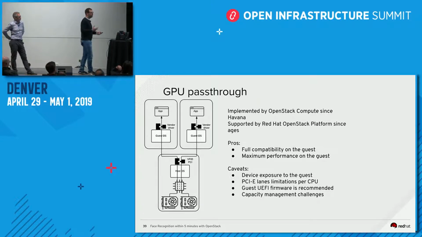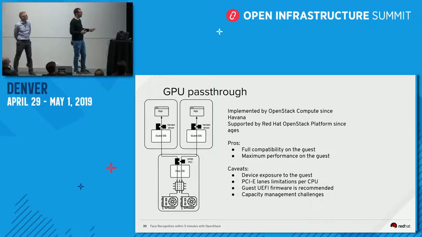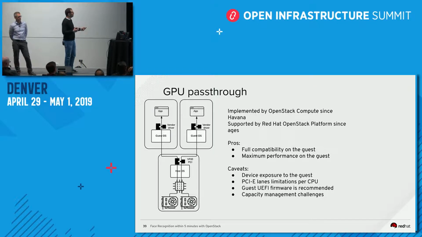But there are some drawbacks. The first drawback, of course, is that given you pass the whole GPU to the guest, if you, as an operator, want to monitor the GPU, you won't be able to, because there is no way to introspect the GPU, since all the API was passed directly to the guest.